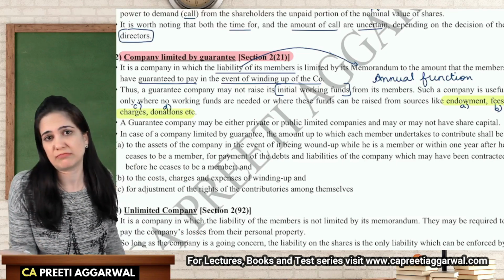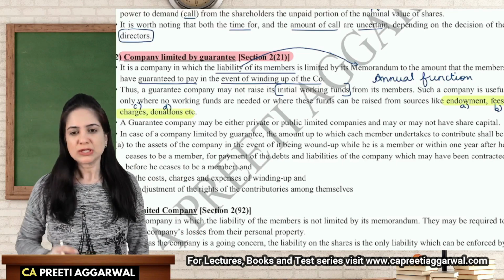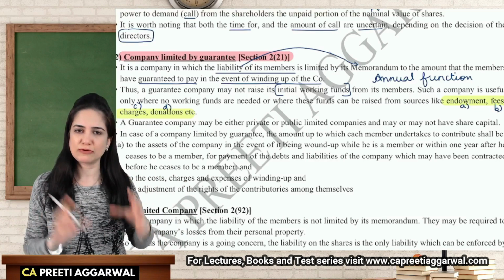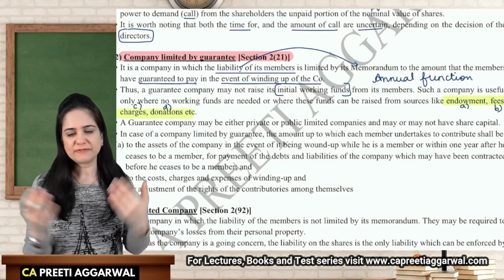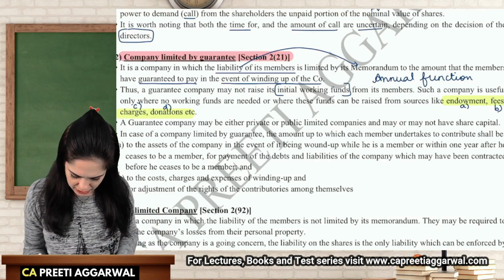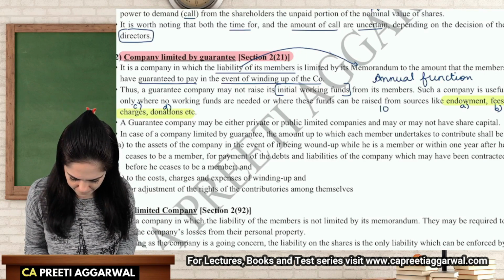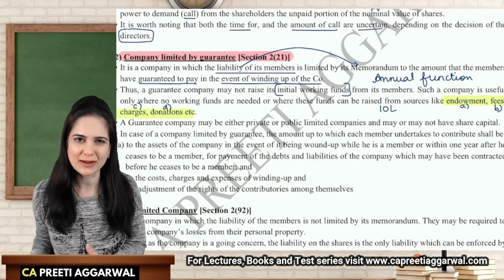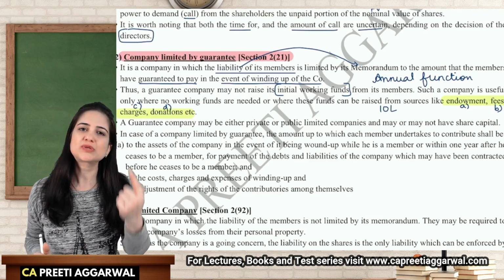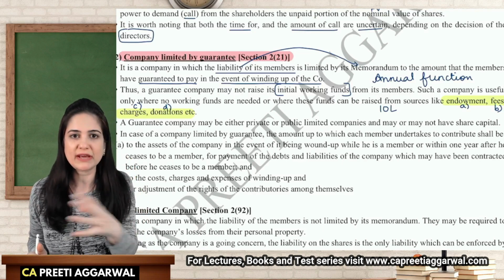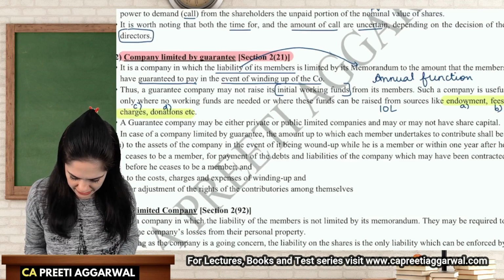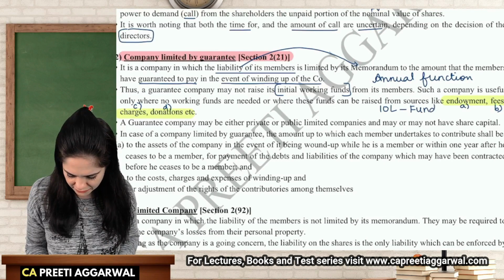But I can't ask money every year, right? So I tell them that you give money, I will use it for the annual function every year. So in the first year, I asked people to donate and I managed to collect 10 lakh rupees. But every year, I'm not going to spend 10 lakh rupees on the annual function. And the annual function is going to happen just once in a year. I don't need this money every month also. So what I do is I create a fund. I create an endowment fund.